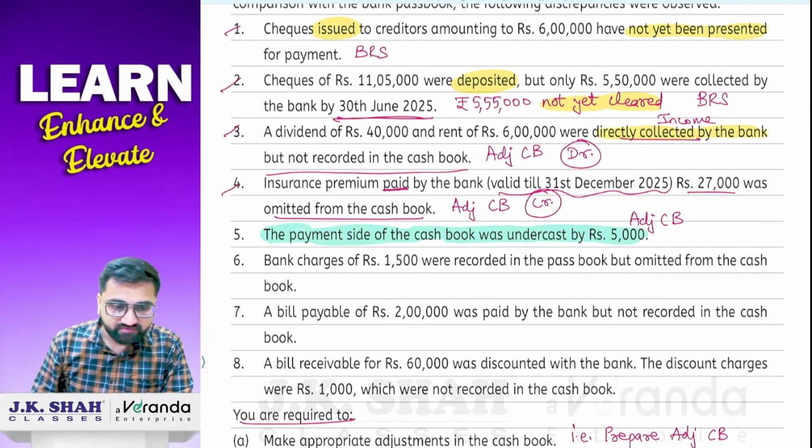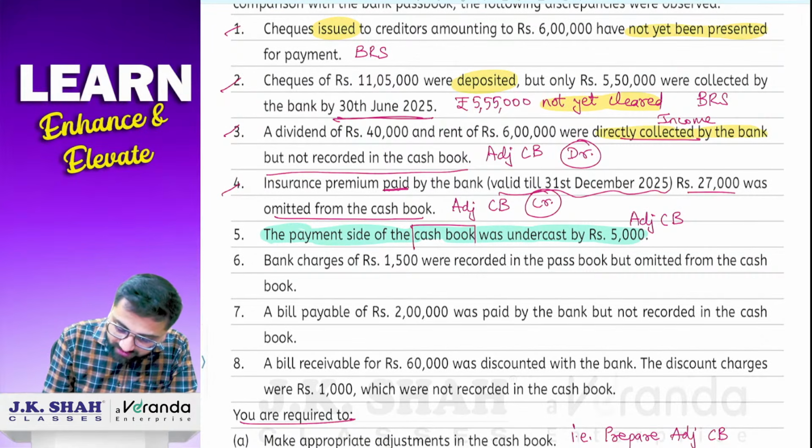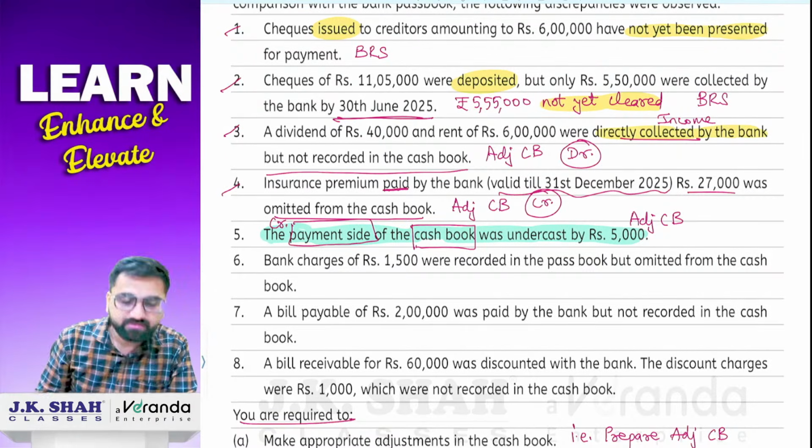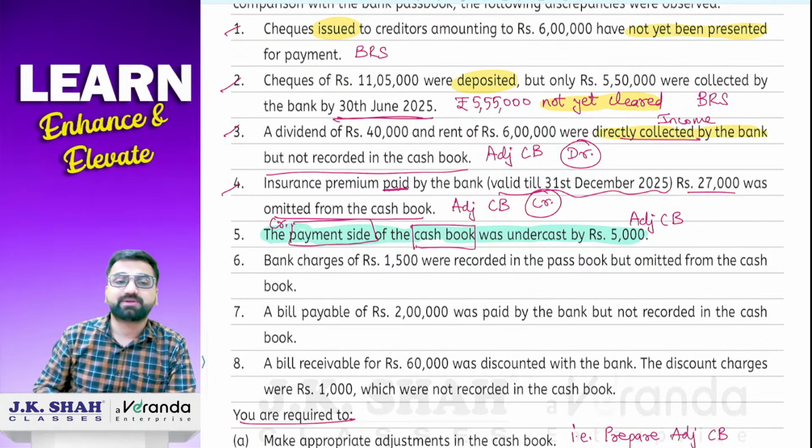Now the next question is, sir, whether it will be debited or credited. So it is very simple. Now see, understand this one thing. Cash book ka payment side means, can I say credit side? Because on the debit side, we write down all the receipts and on the credit side, we write down all the payments.